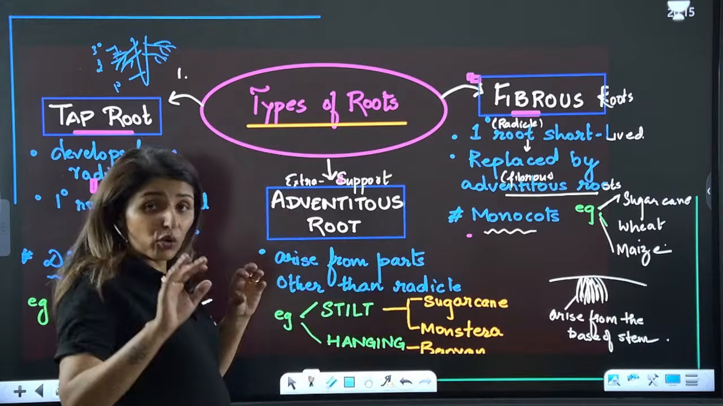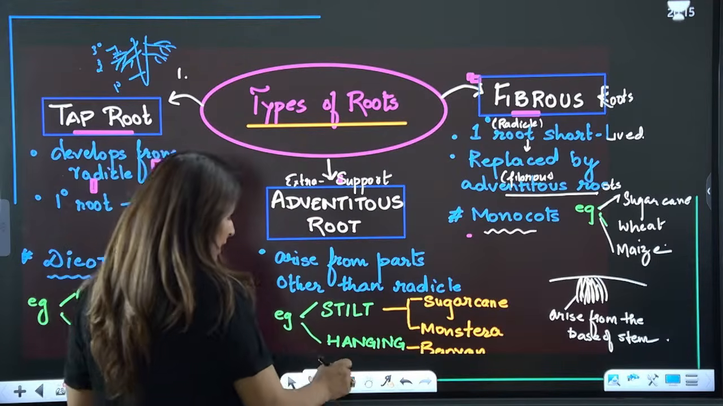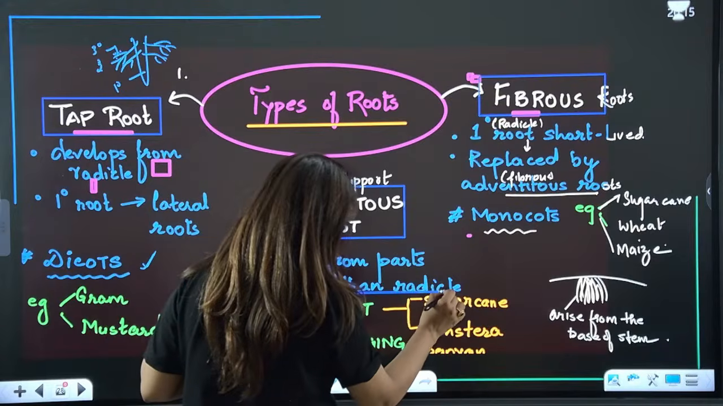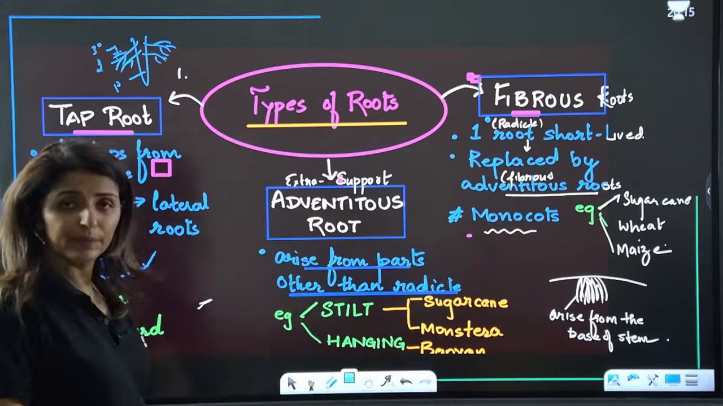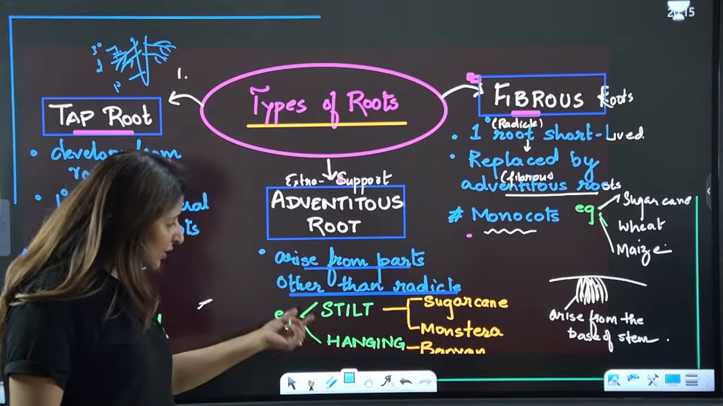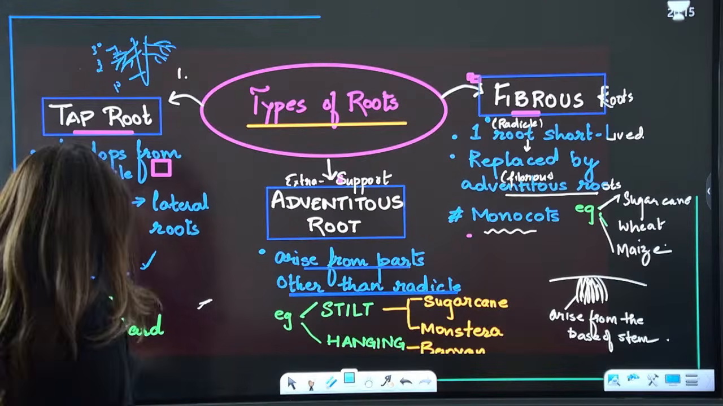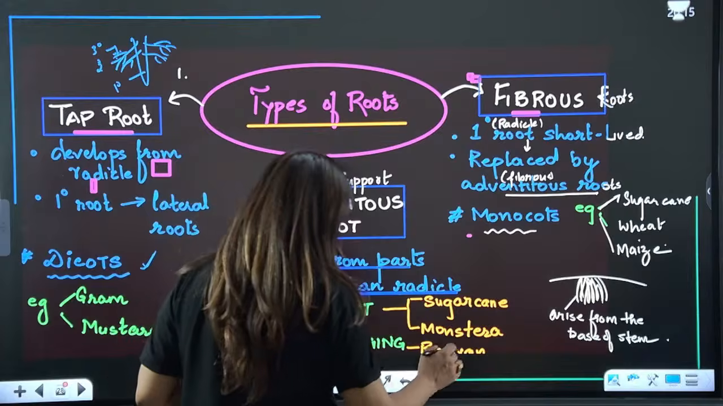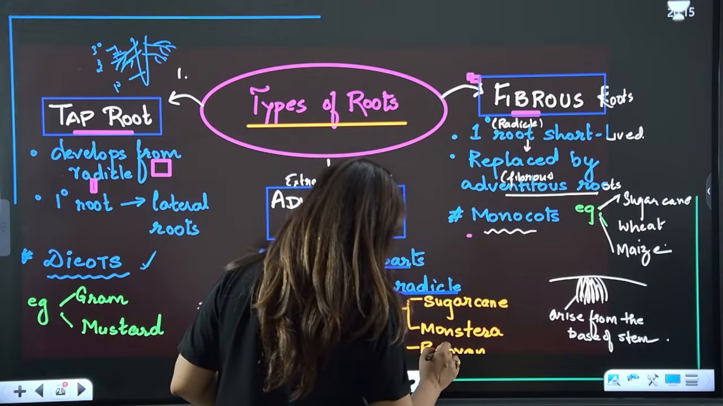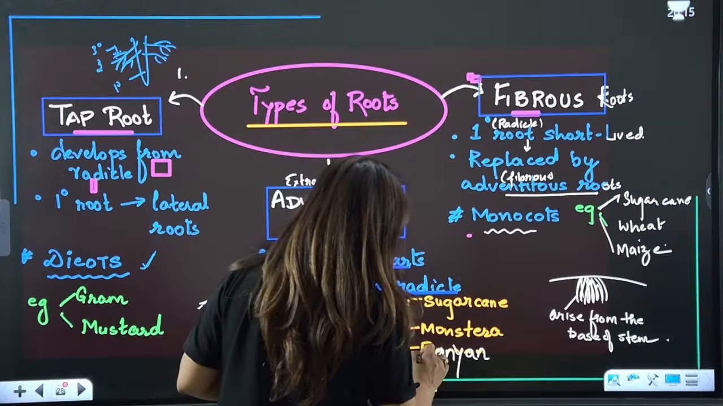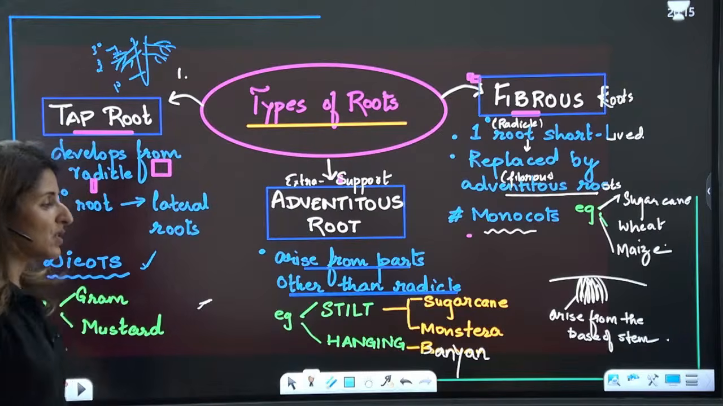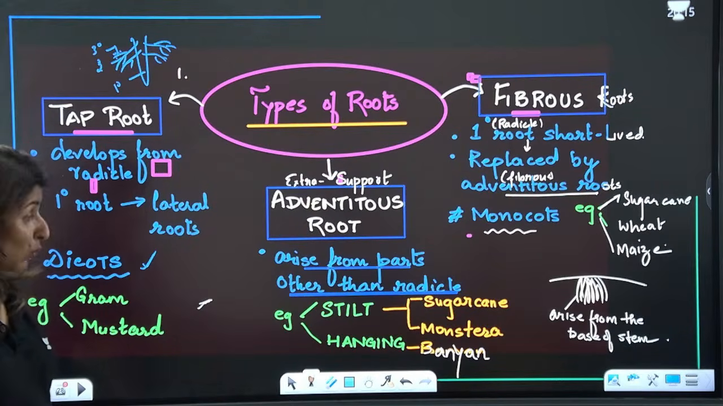Okay, so they don't arise from the radicle, they arise from parts other than the radicle. Clear? Now, they are further of two types. One is stilt root and the second is banyan root. Hanging roots are found in case of banyan, while stilt roots are found in case of sugarcane, bamboo, monstera.